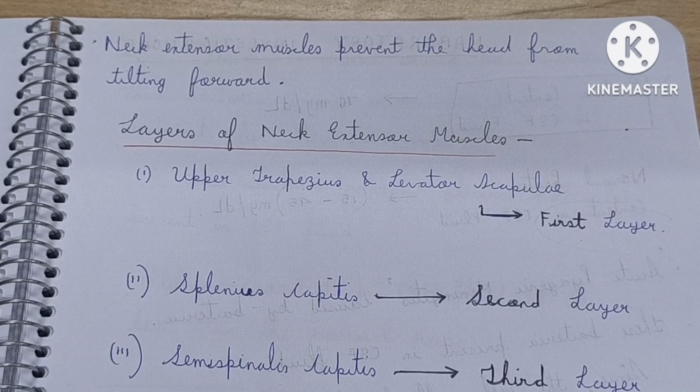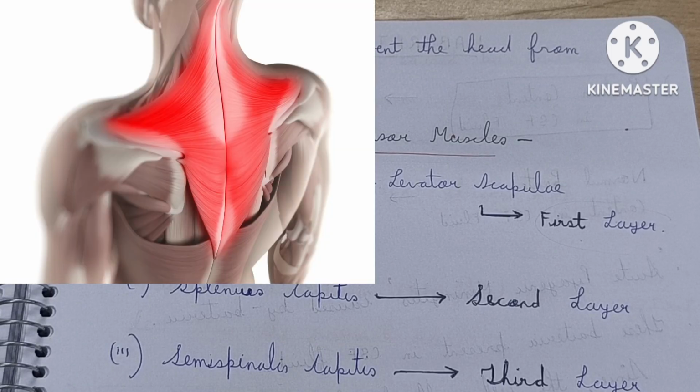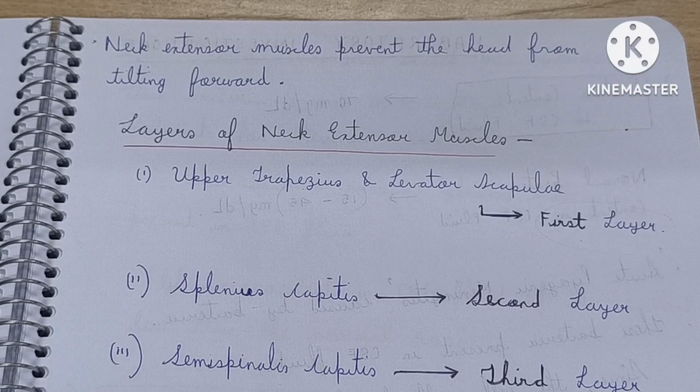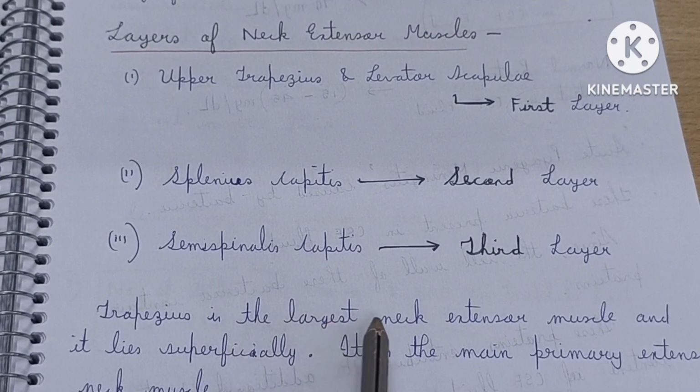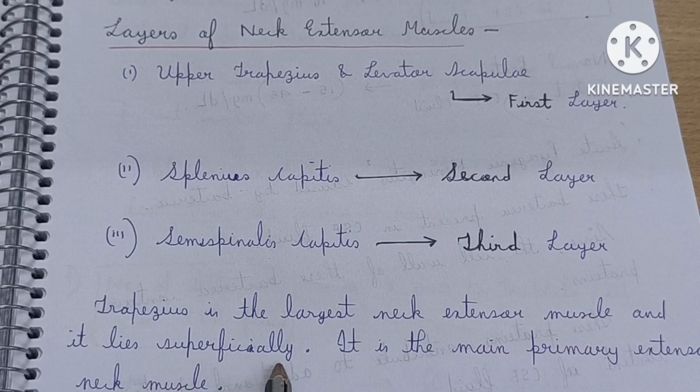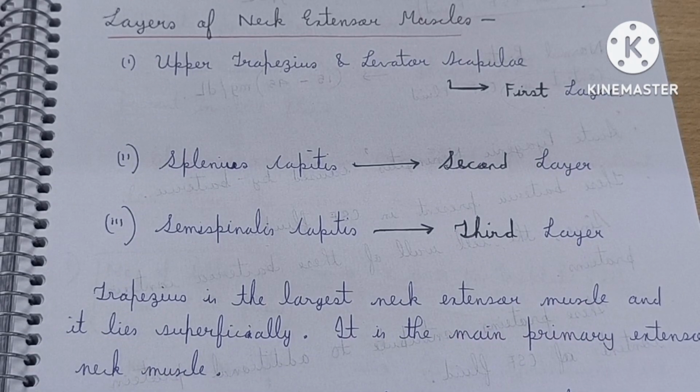Now, if you notice, out of all these neck extensor muscles, the trapezius muscle is the most important, that means it is the main primary extensor neck muscle. Why? Because it is the largest neck muscle and it lies superficially. Therefore it is considered the primary extensor muscle and it contributes more to the support of the cervical spine, and support of the cervical spine is also very important. See that I have written that: trapezius is the largest neck extensor muscle, it lies superficially and it is the main primary extensor neck muscle. Okay. Now friends, see this diagram.